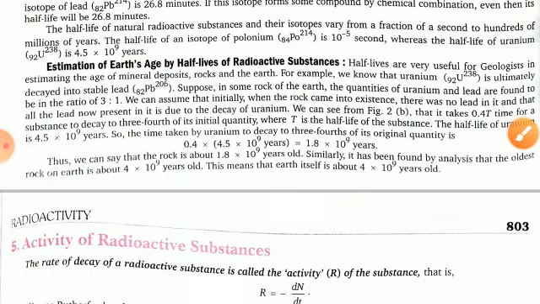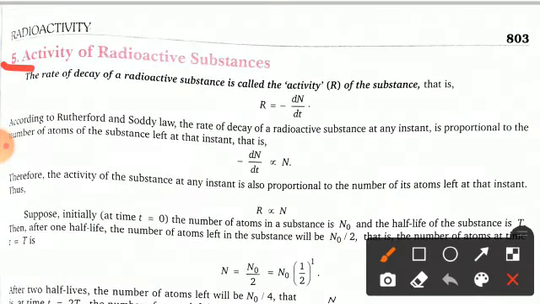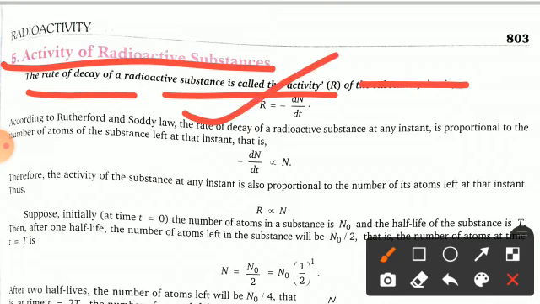Now I am skipping the estimation of Earth's age by the half-life of radioactive substances and coming to the activity of a radioactive substance. The rate of decay of a radioactive substance is called the activity R of the substance, and it is given by R = -dN/dt. You know very well the Rutherford-Soddy law.